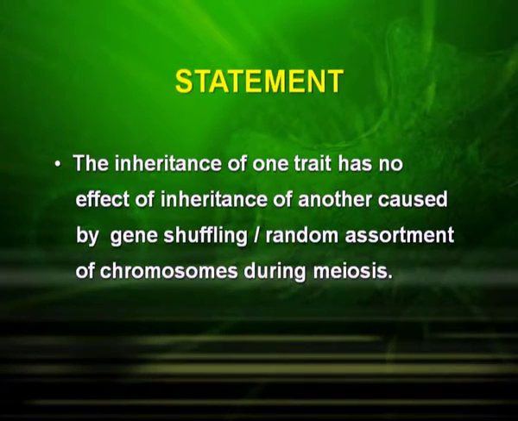Yes. The second law is the law of segregation, and the third law is the law of independent assortment. We can state the law of independent assortment as follows. The inheritance of one trait has no effect on the inheritance of another, caused by gene shuffling, a random assortment of chromosomes during meiosis.